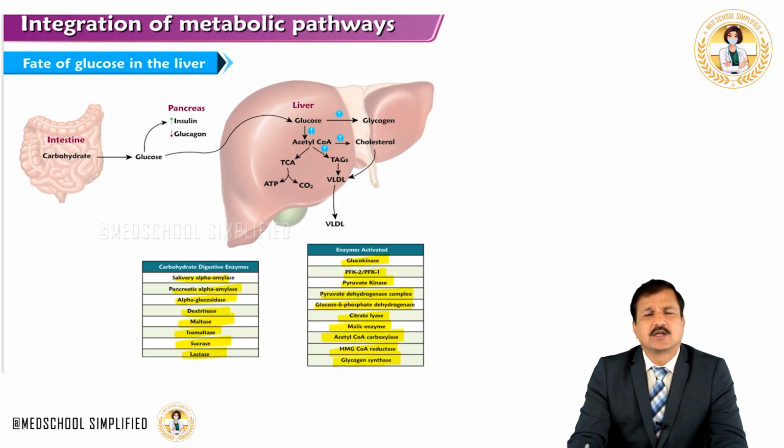Now, let us look at metabolism of glucose in the brain. The glucose that enters the blood after digestion and absorption in the intestine is in the systemic circulation, and it will be taken up by the brain. The brain oxidizes glucose all the way into acetyl-CoA, and acetyl-CoA enters the TCA cycle and is completely broken down into carbon dioxide, as shown here in the figure. That means the brain completely oxidizes glucose for energy.